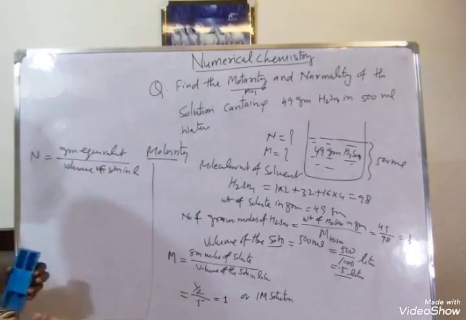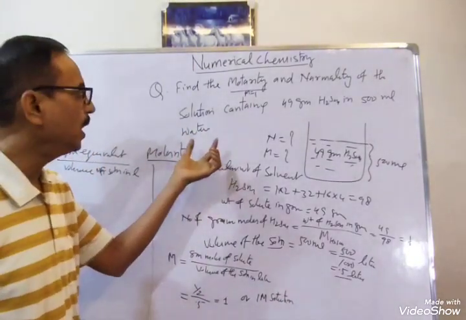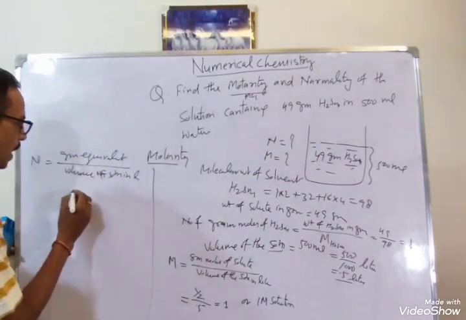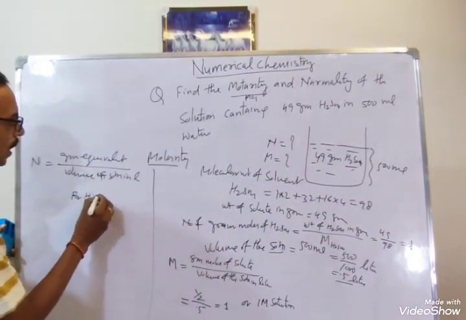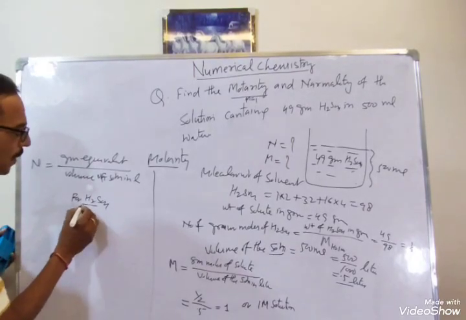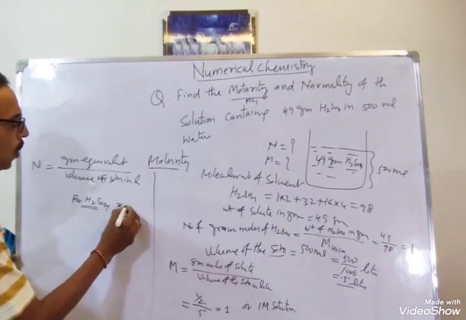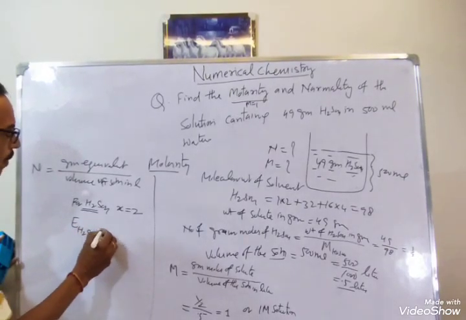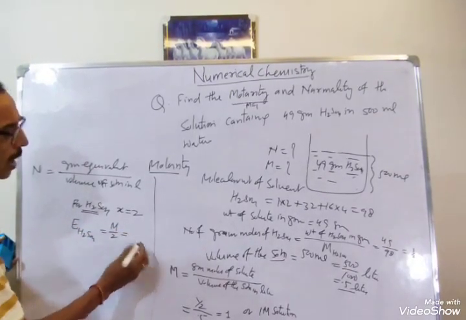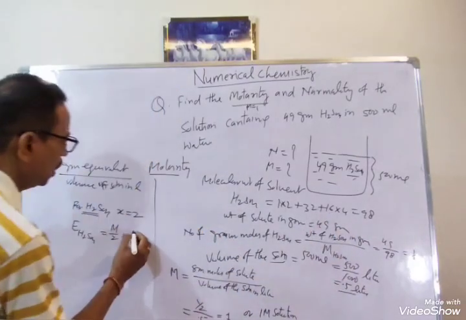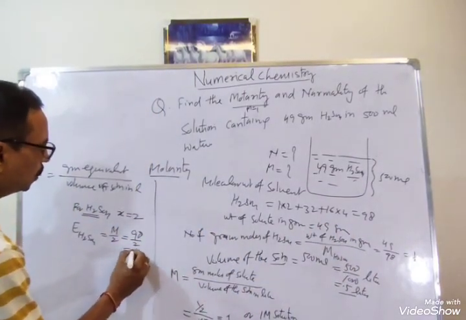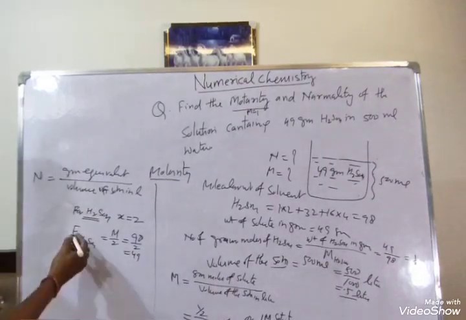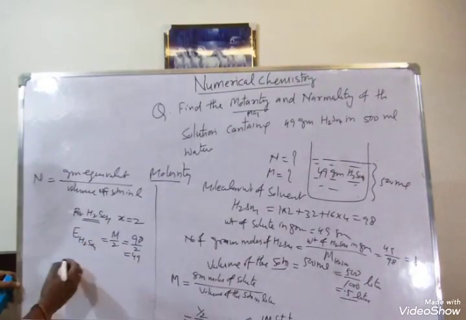So for gram equivalent, we must calculate the equivalent weight of solute. For H2SO4, the number of replaceable hydrogen atoms is 2. So the value of x is 2, so equivalent weight of H2SO4 will be molecular weight by 2, and molecular weight is 98. So 98 by 2, that is 49. Equivalent weight of H2SO4 is 49.